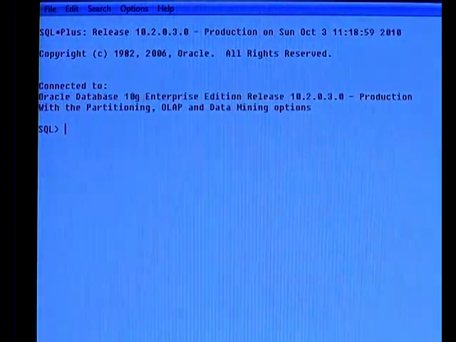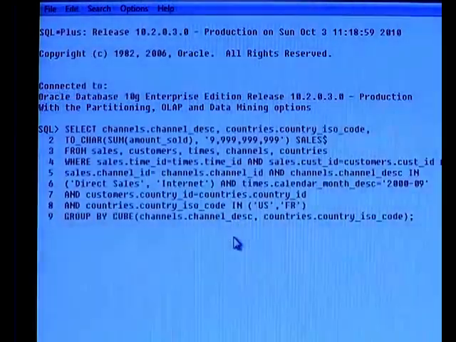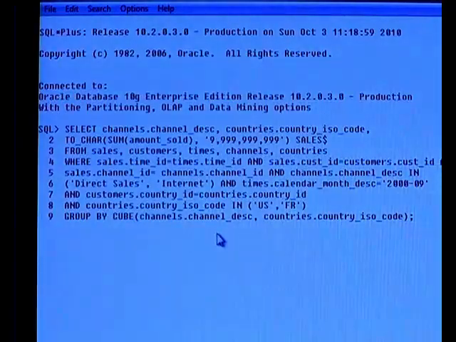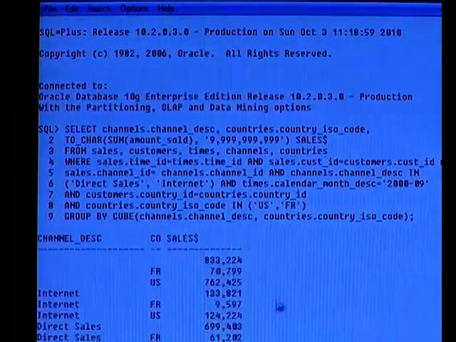Right now we are at the sample schema sales history. Suppose I want to find out the total kinds of aggregations, or all combinations, of the 2 columns, namely channel description, which is named as the CHANNEL_DESC attribute, and the country codes. When I execute this query, we get a result like this.